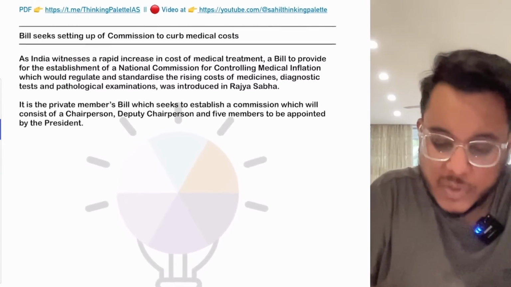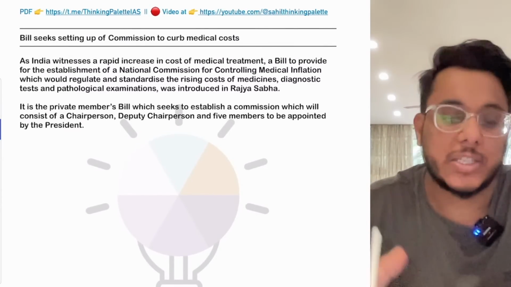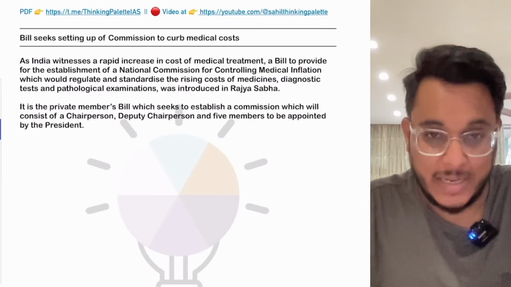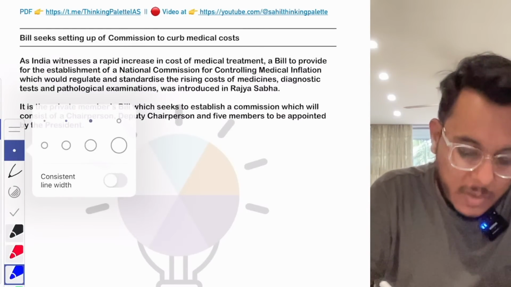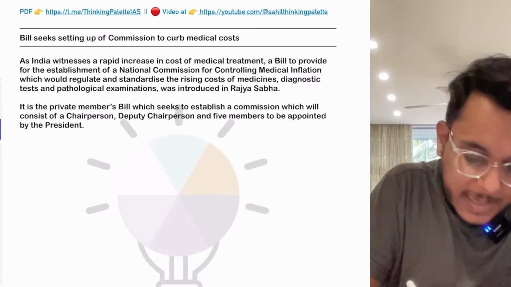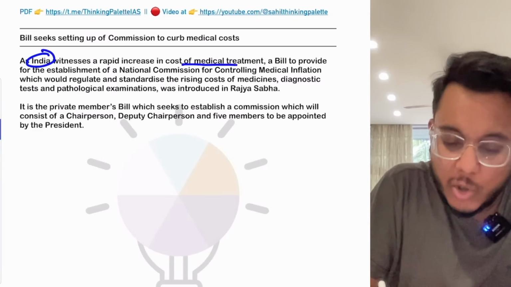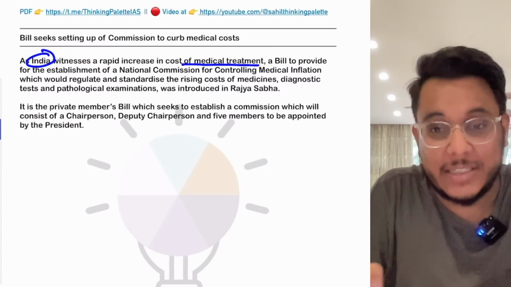Now it has been observed many times that for the same test, different hospitals are charging different amounts of money. Is it clear or not? Fine. So this is something that can be observed. Now, basically, it has been seen that in India there is a rapid increase in the cost of the medical treatment, okay, as well as in the cost of the tests and the diagnostics.